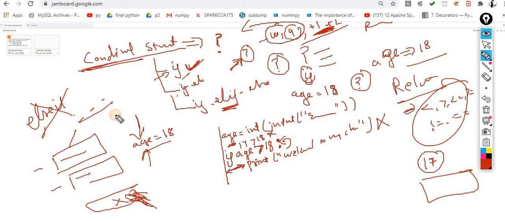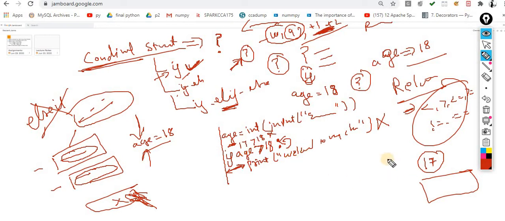Otherwise, if I don't give you any message, then what will happen? You will keep on trying and trying. When you get the message that this username and password is invalid, you will immediately check these characters, whether you wrote them appropriately or not. Same thing here: if this condition is not true, then the user won't get any message.